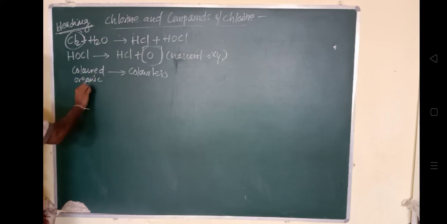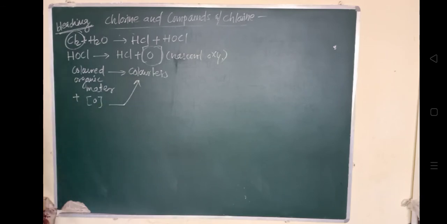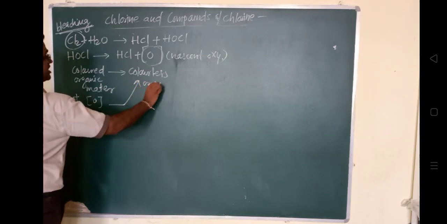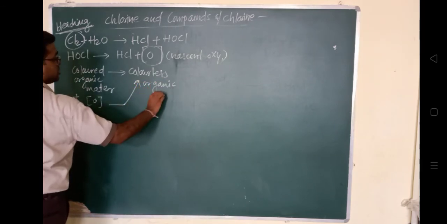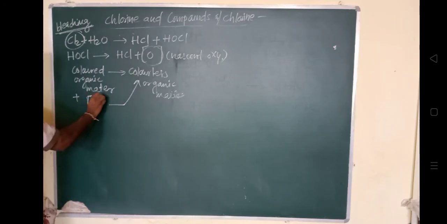It gives rise to a colorless organic matter. colorless organic matter मिलता है हमें. समझ में आया आप लोगों को? Why is this due to the presence of this oxygen, क्योंकि ये nascent ऑक्सीजन के साथ रिएक्ट करता है जो भी कलर्ड का ऑर्गेनिक मैटर प्रेजेंट रहता है, and that is the reason it is used as a bleaching agent. bleaching agent में क्लोरीन इसलिए यूज करते हैं.